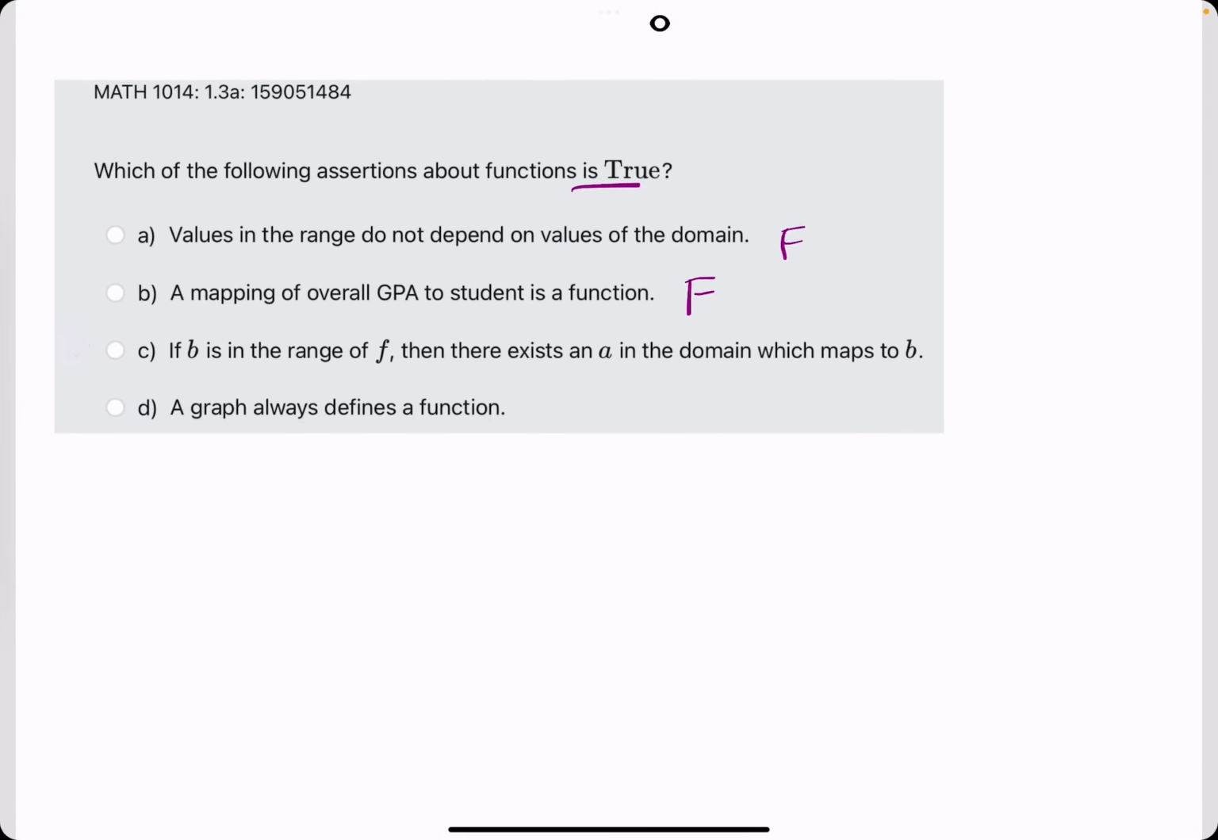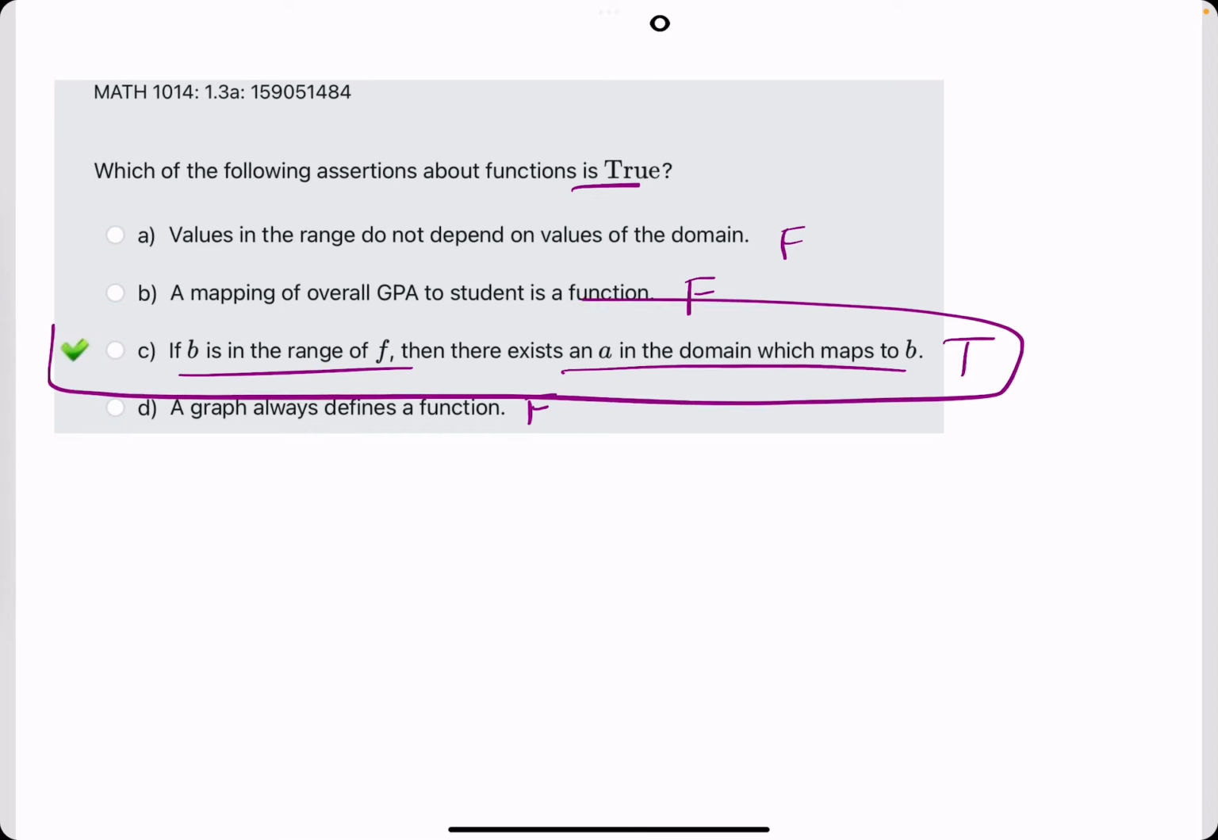Thanks for bearing with me in this long video. I'll scroll through at the end to get a glimpse at every type of thing we saw. If B is in the range, then there exists an A in the domain which maps to B. I think that's true. A graph always defines a function. That is false. We've seen graphs that do not define functions if they fail the vertical line test, right? So we're going with C as true.